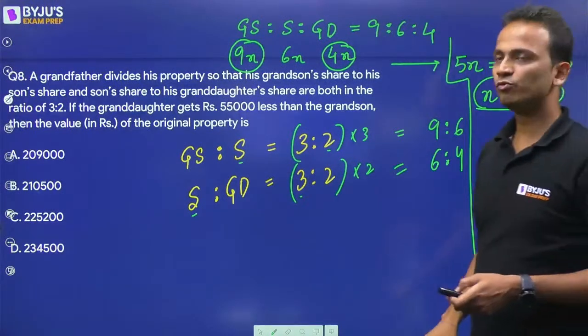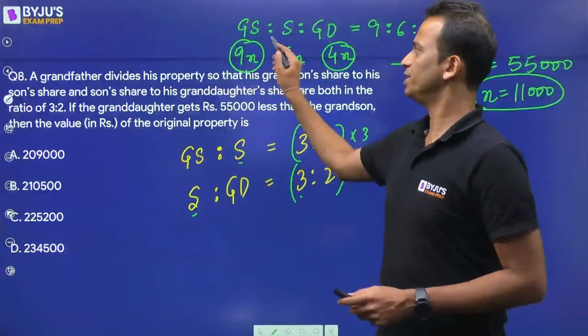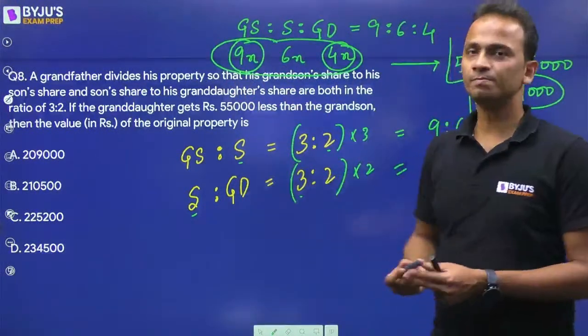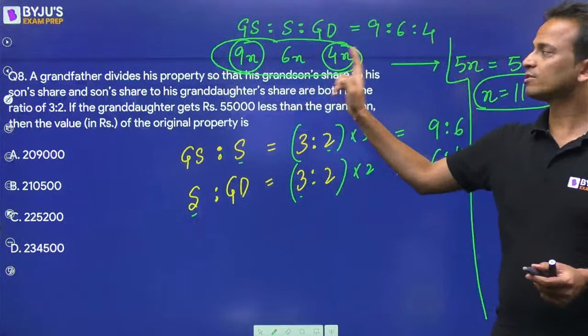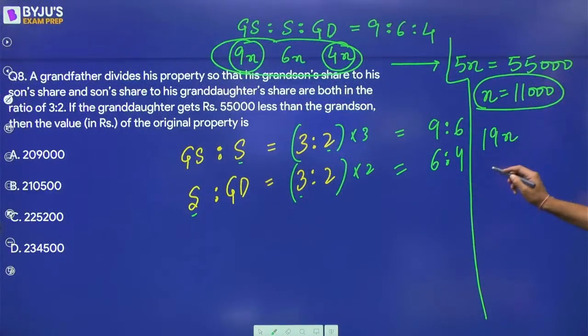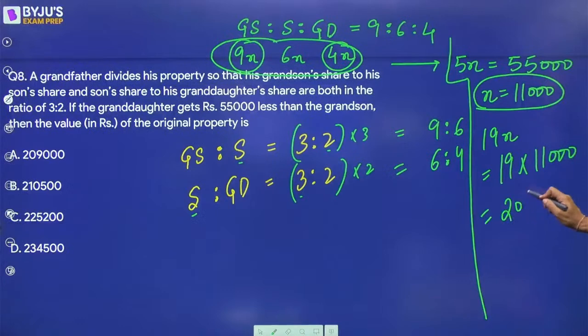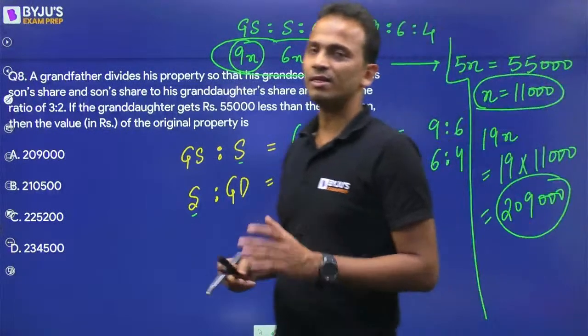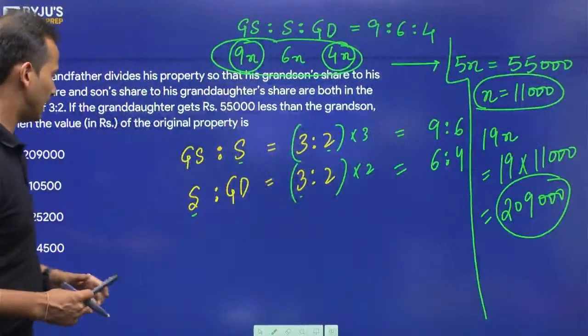Right? Now we'll have to find out the value of the entire property. The value of the entire property, 9x plus 6x plus 4x, that is 19x. So 19x is the value of the entire property, which is 19 multiplied by 11,000. That is 209,000. 2,09,000 will be the value of the entire property.